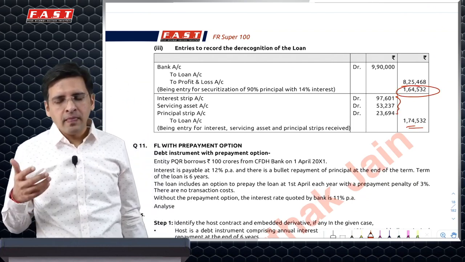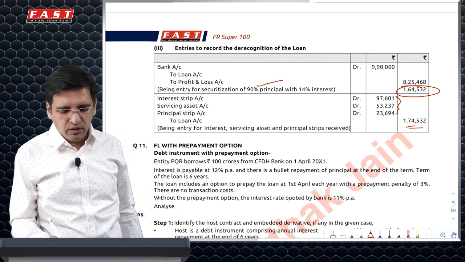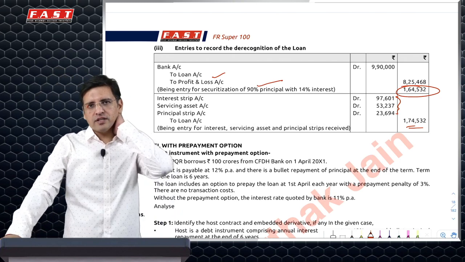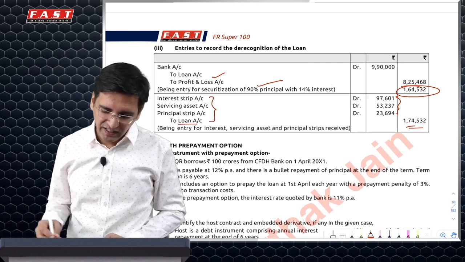It is not like that. You've actually just derecognized the part which you've sold and booked the gain only on that part. Remaining part you've just kind of changed the nomenclature. It was first in the name of loan, now it is specifically cash flows.